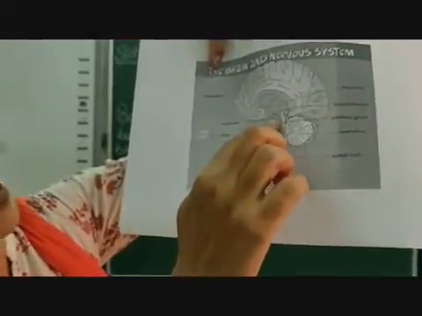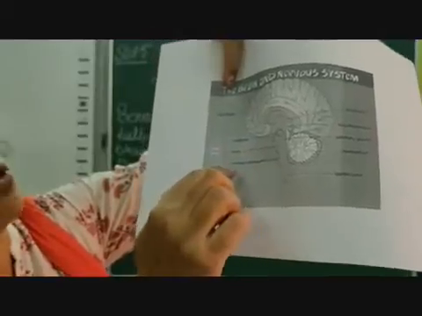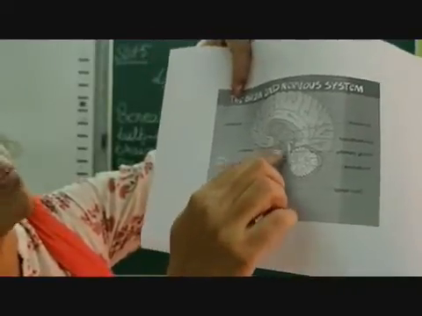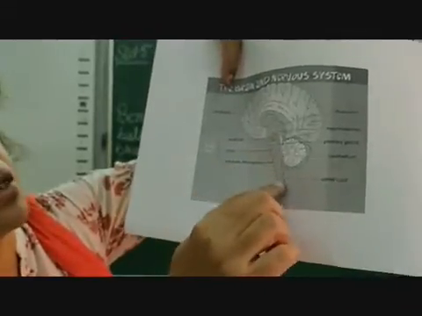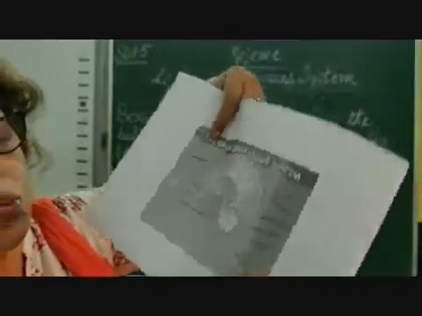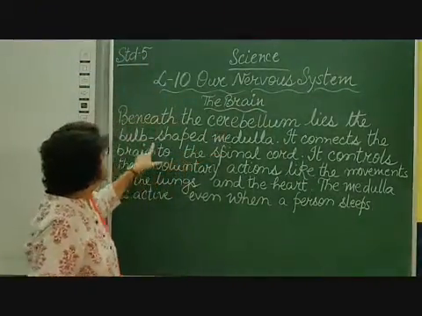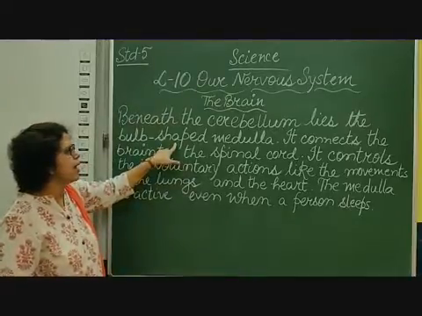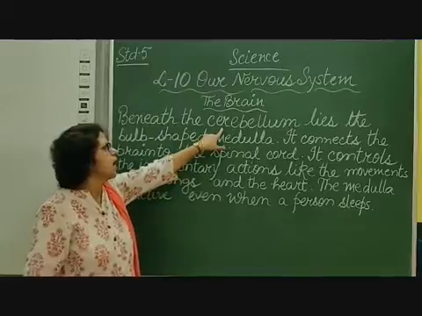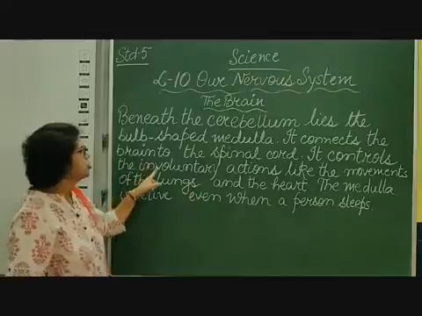It is mentioned here, this part of the brain, and then you have the spinal cord here. Okay, and you have these brain stems. There are different brain stems and their nerves, and they are connected to the spinal cord. Now, beneath the cerebellum lies the bulb-shaped medulla, M-E-D-U-L-L-A, and cerebellum is C-E-R-E-B-E-L-L-U-M. Now, it connects the brain to the spinal cord.